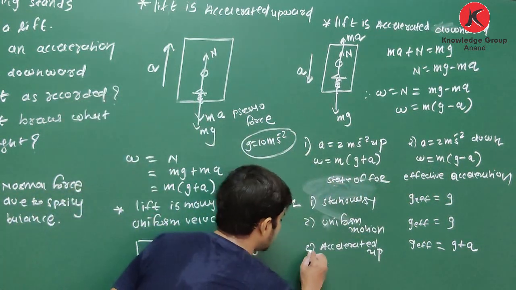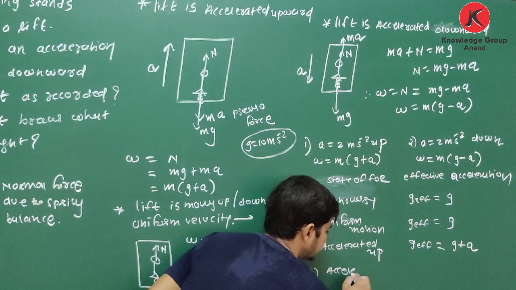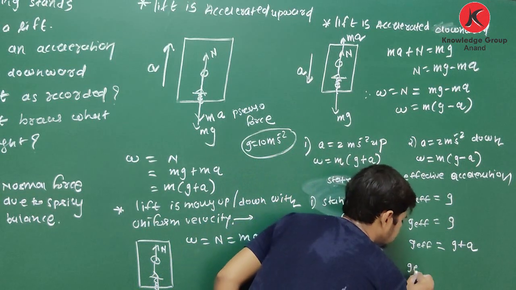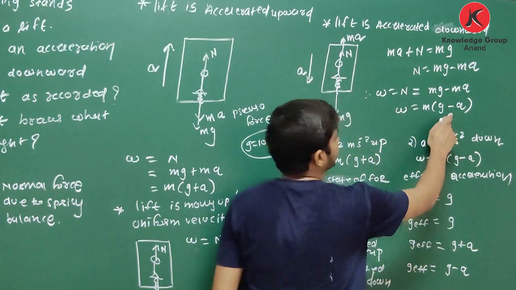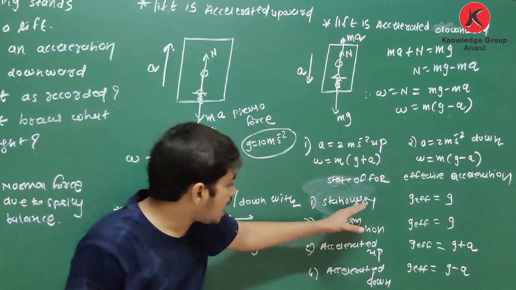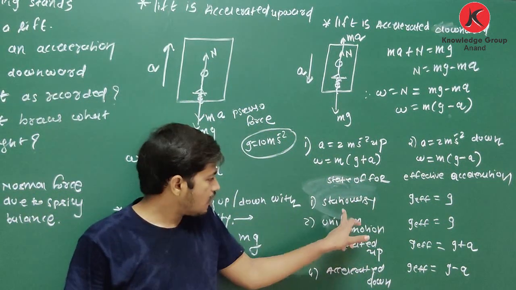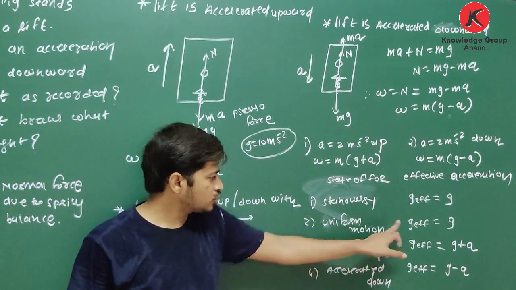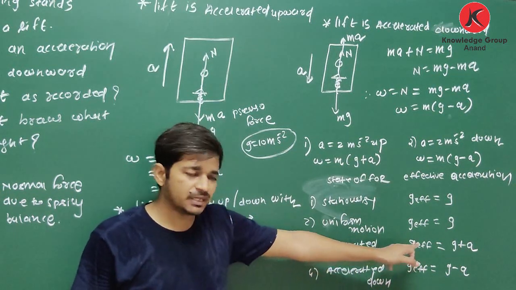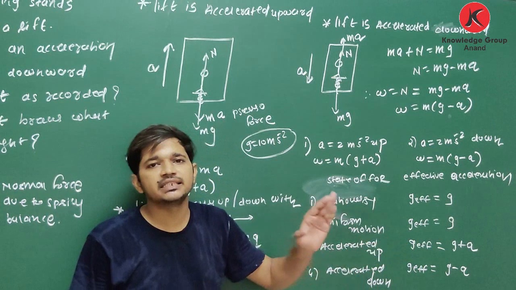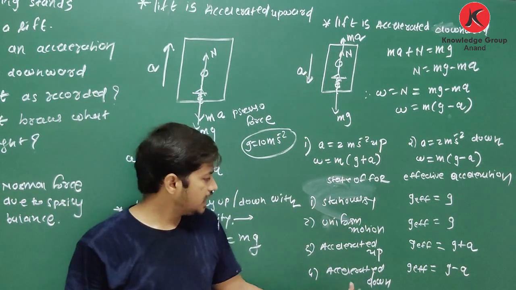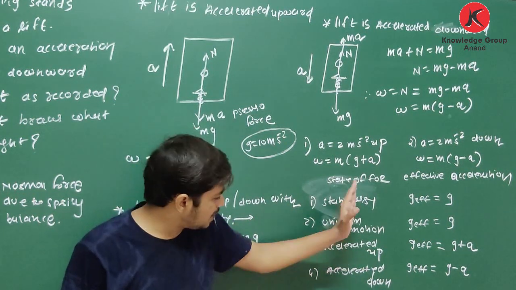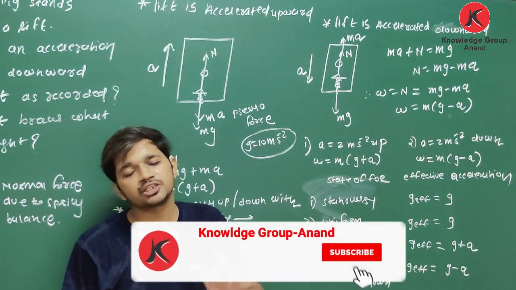And when it is accelerated downward, g effective is equal to g minus a. So now you have to remember these four cases. When the frame of reference is stationary, the effective gravitational acceleration is g. Uniform motion, g. Accelerated up, g plus a. Accelerated downward, g minus a. Clear about this? So that is the conclusion of this theory. Now in the next lecture, we will solve some questions based on such inertial and non-inertial frames of reference.